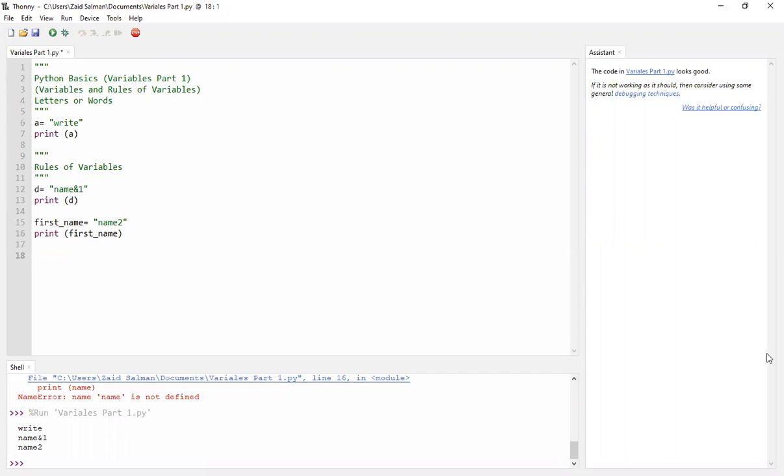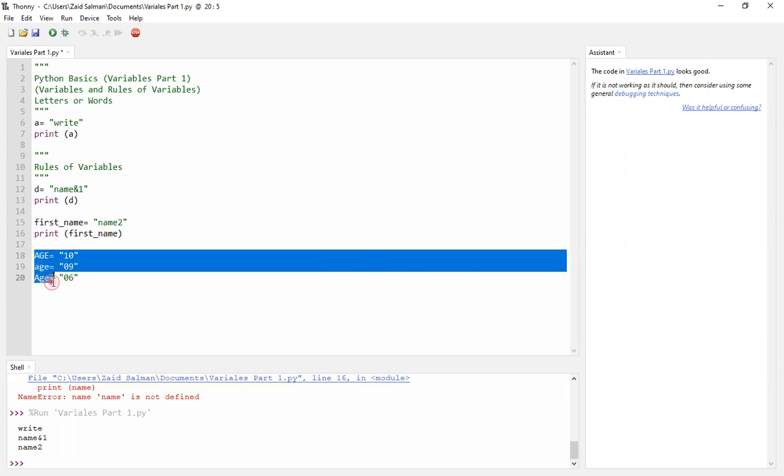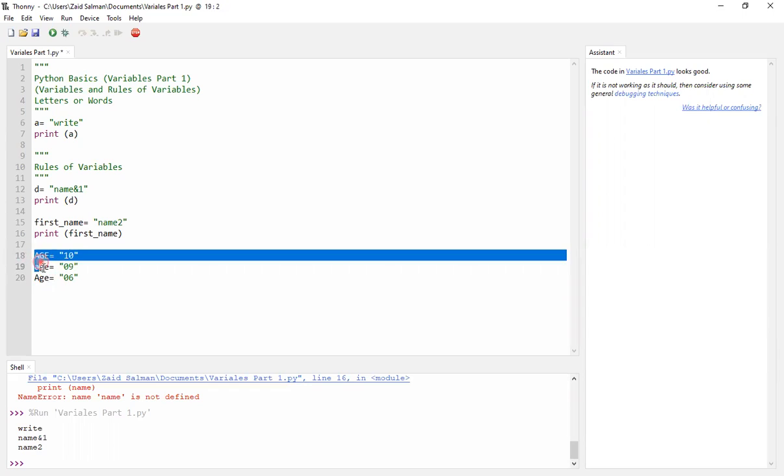So if I write age is equals to 10, and then I write Age is equals to 9, and then I write aGe is equals to 6. Even though when we read it's all age, Python and these variables are very case sensitive.